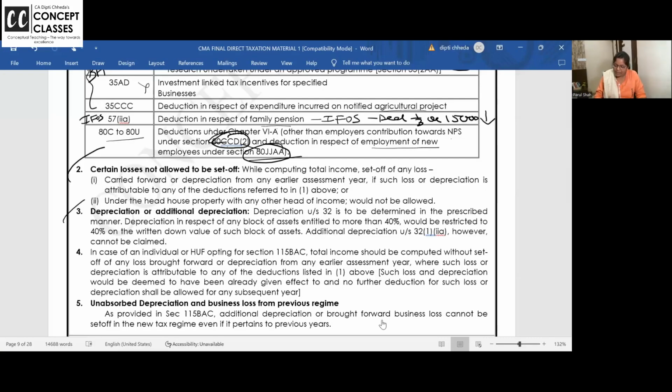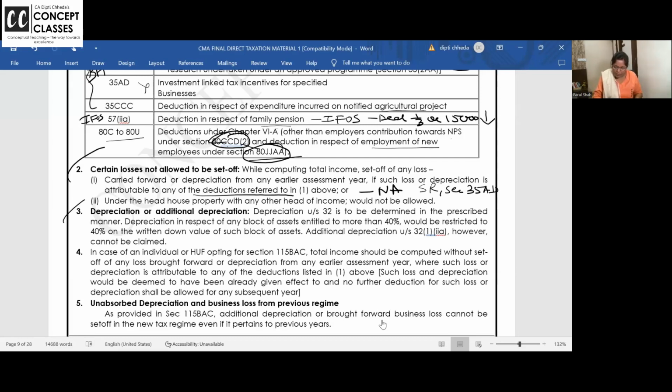Come and read this. It will be clear to you. While computing total income, carry forward of depreciation for earlier assessment years, if the loss or depreciation is attributable to any deductions, NA, not allowed. You can write there: if it is attributable to any deductions like scientific research, section 35AD, not allowed.